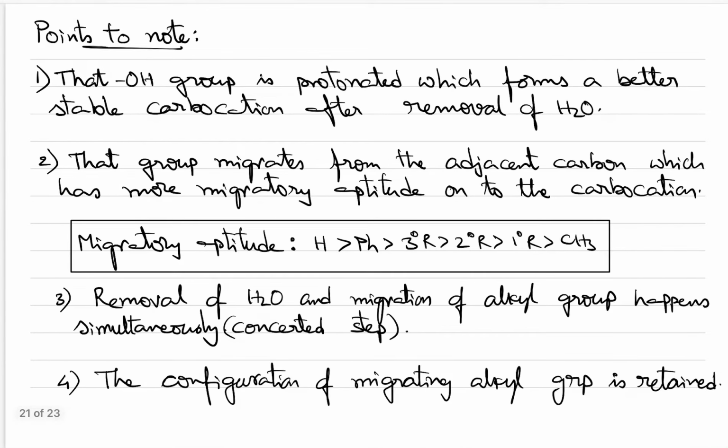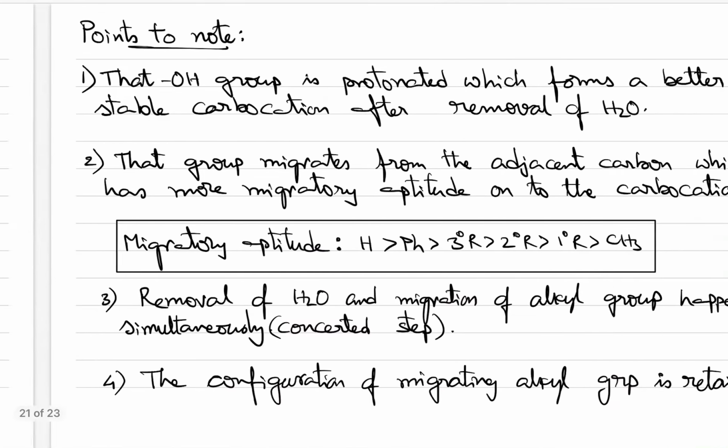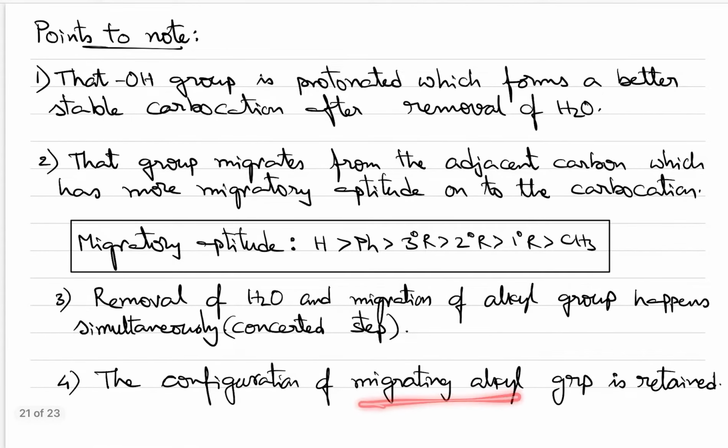And the next point: whatever alkyl group is migrating onto the carbocation, if that alkyl group has some configuration due to the presence of a chiral carbon, the configuration will not be disturbed on that chiral carbon or in that alkyl group. As it is, it will migrate and join here. So the configuration of the alkyl group migrating onto the carbocation will be retained.